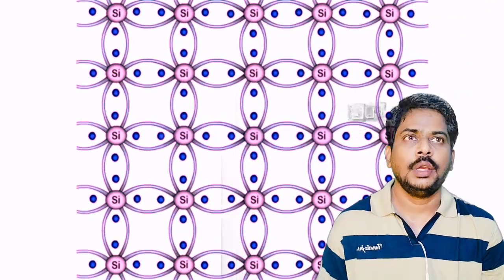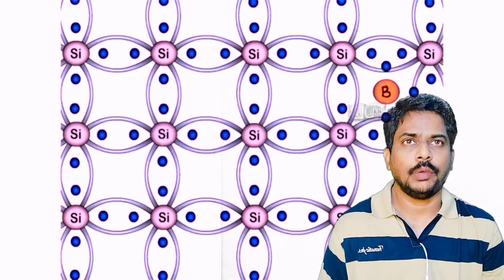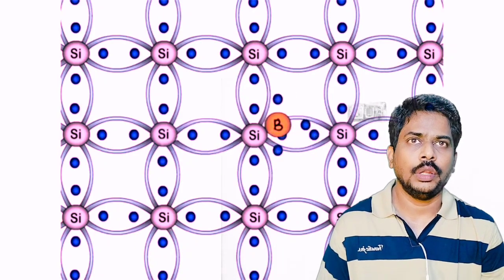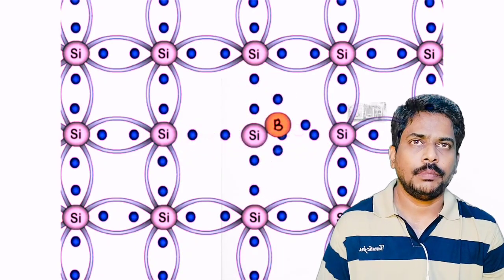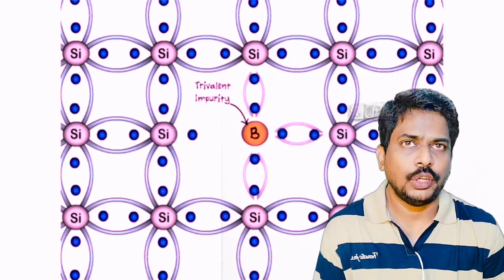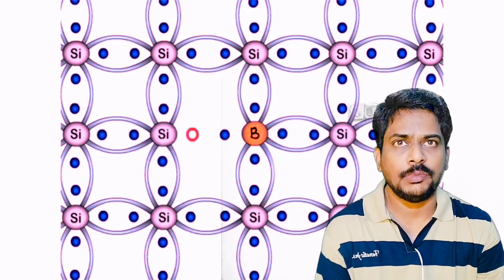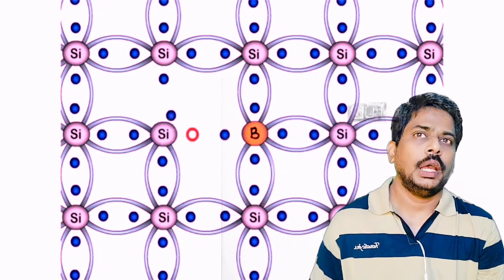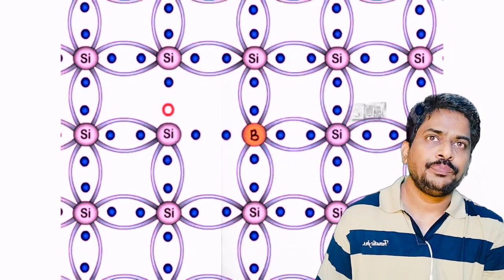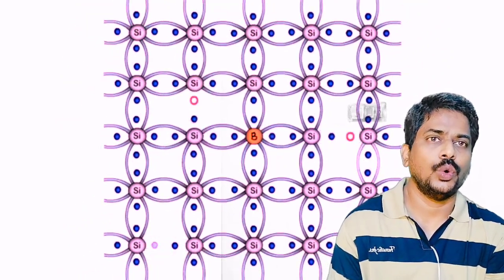As I said, if I add a trivalent element like a third group element like boron to the silicon, it replaces the silicon atom in the silicon crystal. Because it has only 3 valence electrons, those 3 valence electrons will pair up with the adjacent silicon atoms, but there is one unpaired position in the lattice structure. So an electron is free to move now, thus creating a hole.